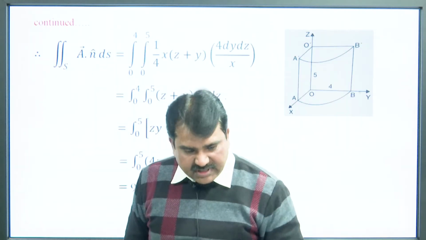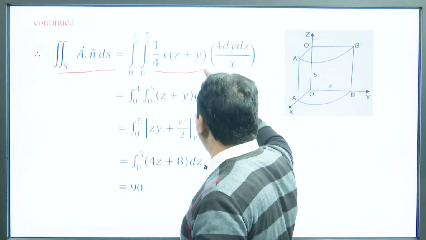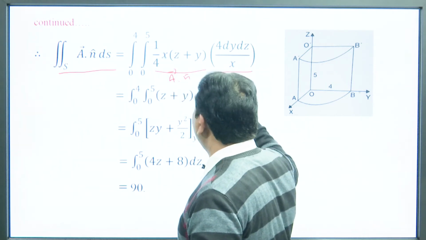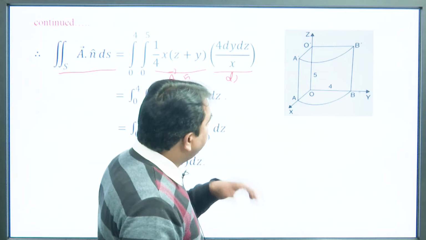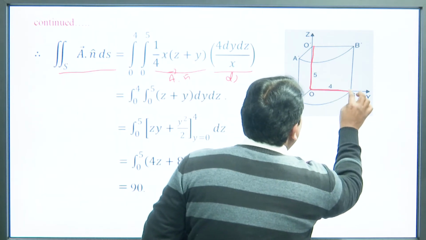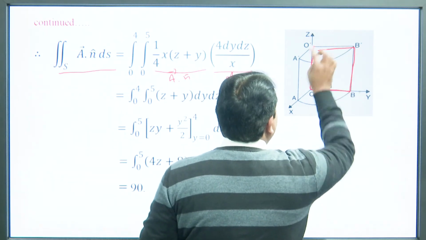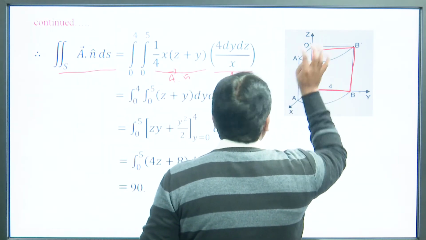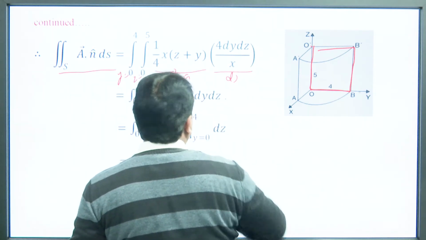Let us evaluate the surface integral of A dot n ds. The value of A dot n ds is equal to this: this is the value of A dot n and this is the value of ds. Now, we have taken the projection of the surface on the yz plane. In the yz plane the projection of this surface is O B B dash O dash, and for this y varies from 0 to 4 and z varies from 0 to 5.